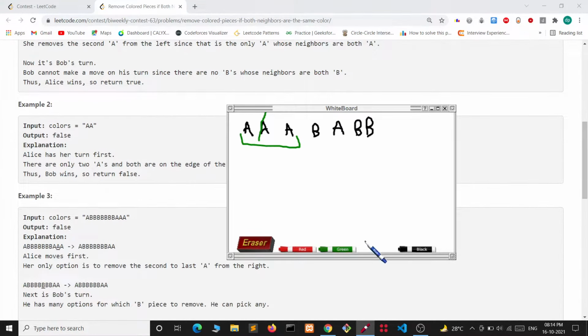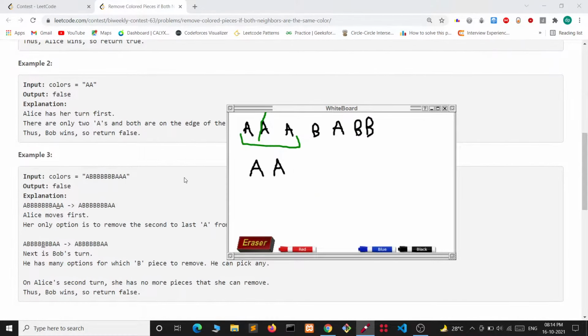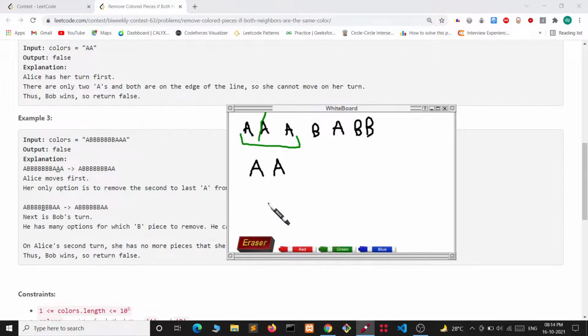Now in example 2, we are having A. Here Alice cannot make any move because none of the A has both of its neighbors as A. So we will return false because Alice cannot make a move and she loses. Now let's see the third example.